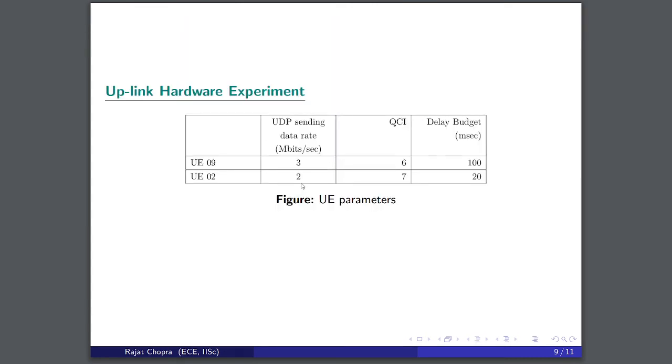Now let's come to the uplink hardware experiments. There are 2 UEs having input throughput as shown in the figure and equivalent channel conditions. Each UE represents a flow having a different QoS requirement of packet delay budget. UE9 has a delay budget of 100 milliseconds and UE2 has a delay budget of 20 milliseconds.